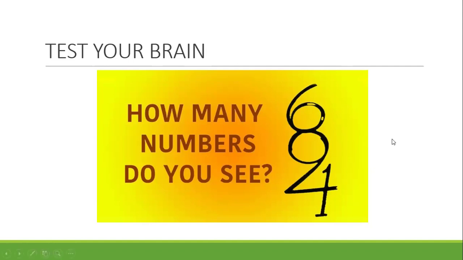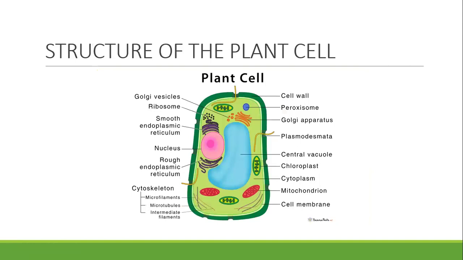So here is the structure of a plant cell. Here you can see the plant cell is like a 4-sided or 6-sided unit. And the one I'm projecting to you is a plant cell with 4 sides. It has a cell wall, which is the external part of the cell. After then, we have our cell membrane. After the membrane, we have a very large vacuole. That's the central vacuole.